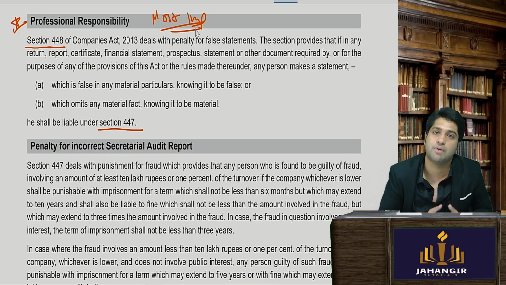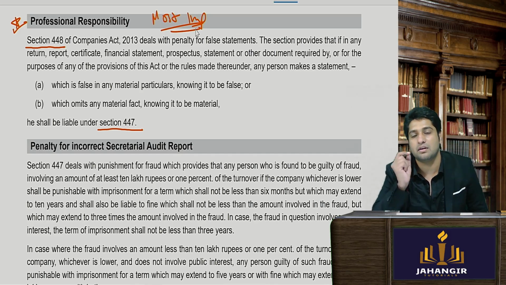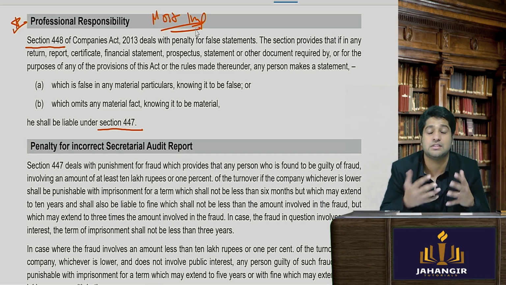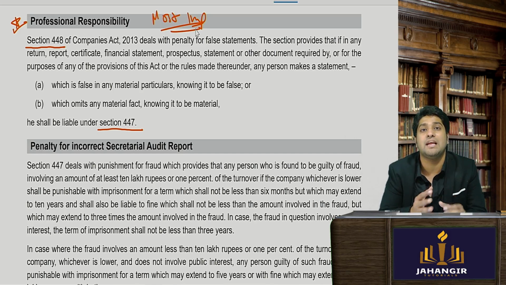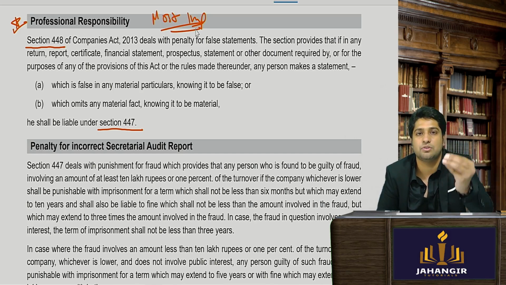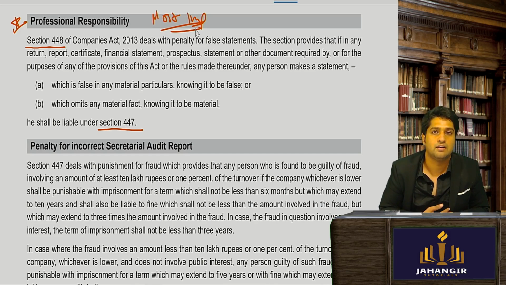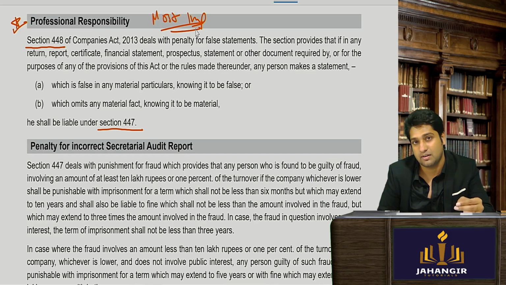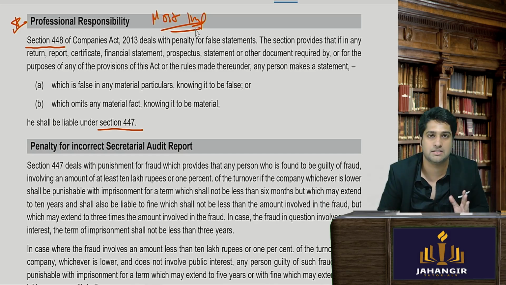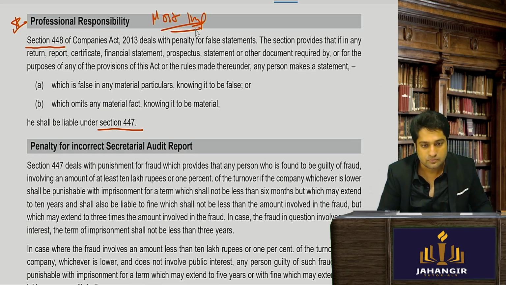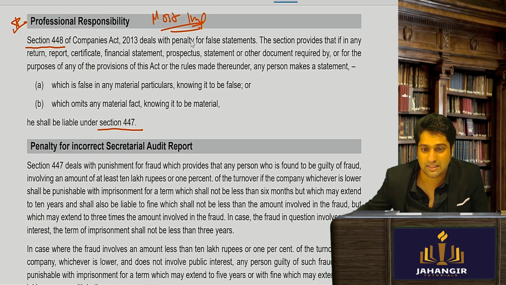Now, why is it important? Because we are auditors, and when we make false statements, they want to show you the implication if you lie, or do some kind of misreporting: you can end up in jail along with heavy penalties. So that is what they are covering, and they ask it in the exam.